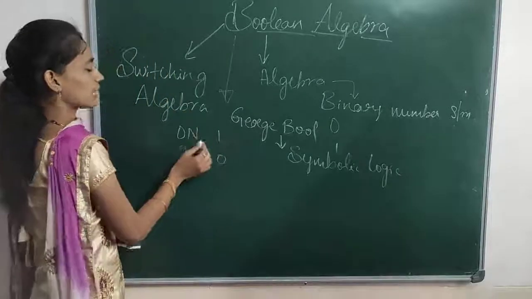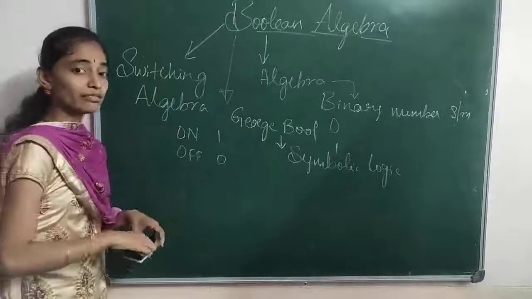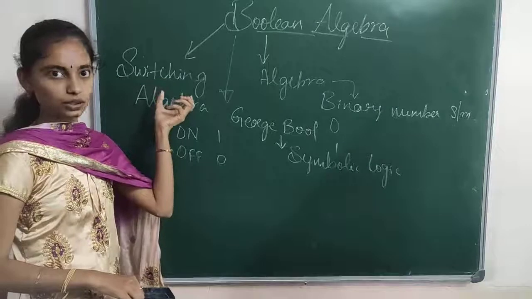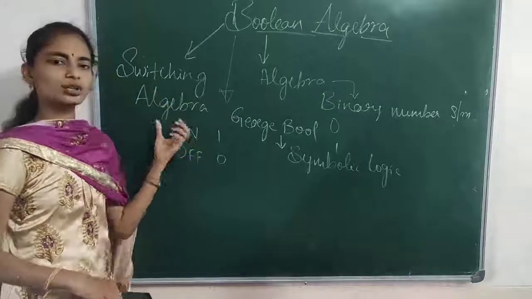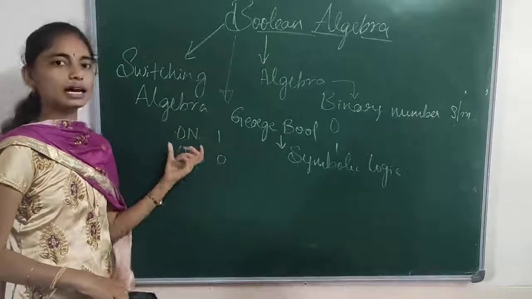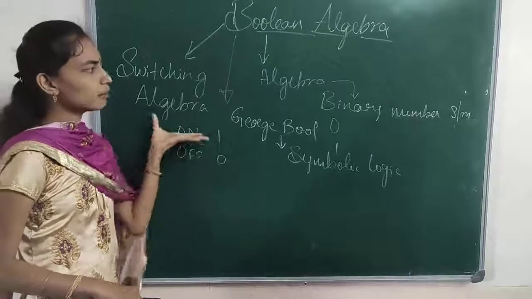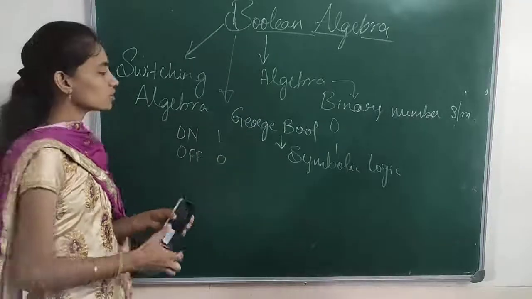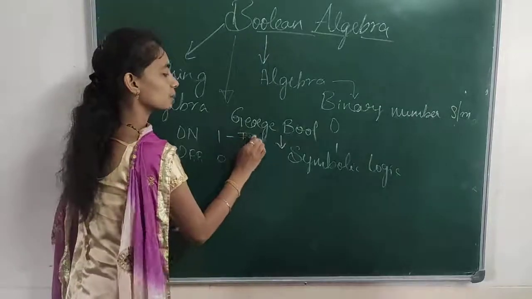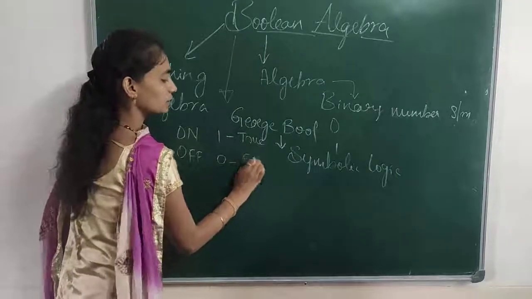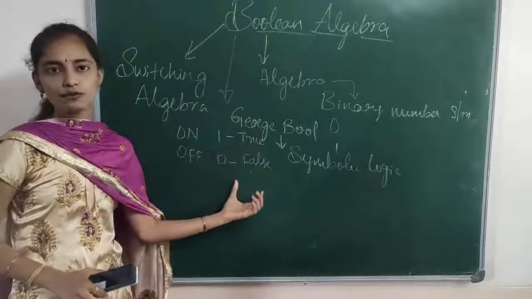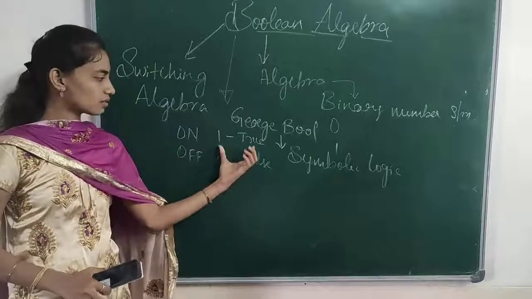This we call a switching circuit. That is why Boolean algebra is also called a switching circuit. In this switching circuit we have two options, one is on, another one is off. Same as in the binary number system we have 1 and 0, right? This may be called true and false, so we can use true and false in the binary number system, same as this.